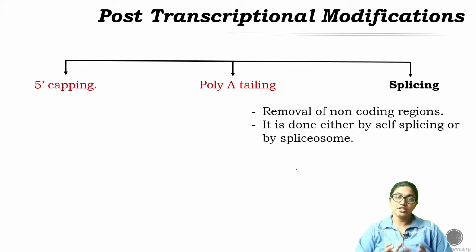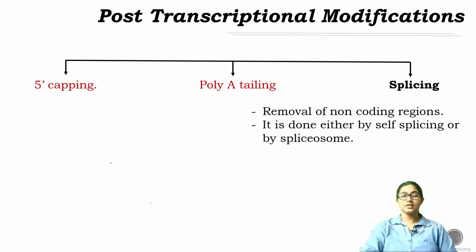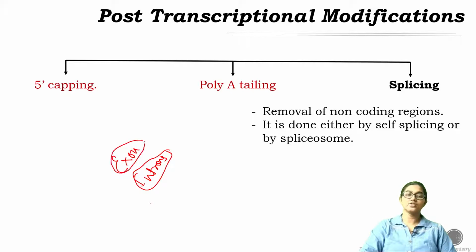There are a few regions which are responsible for carrying the genetic code to the proteins, whereas a few regions are non-coding. The coding regions are exons, and the non-coding regions are introns. The function of splicing is to remove the intron portion and attach the residual exon portion.